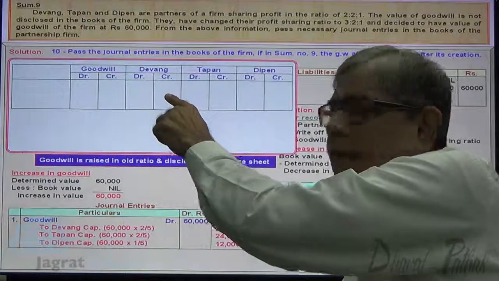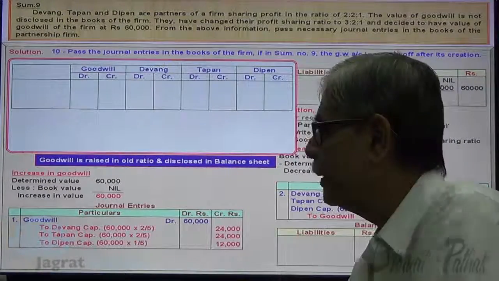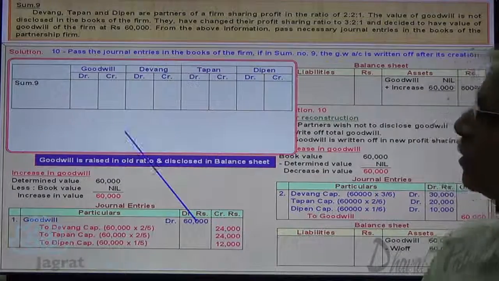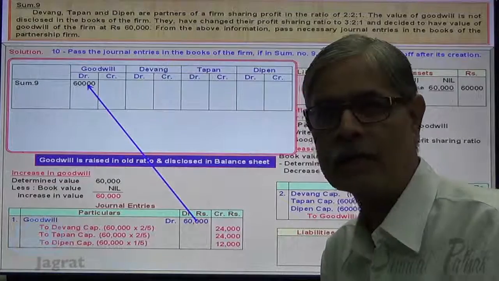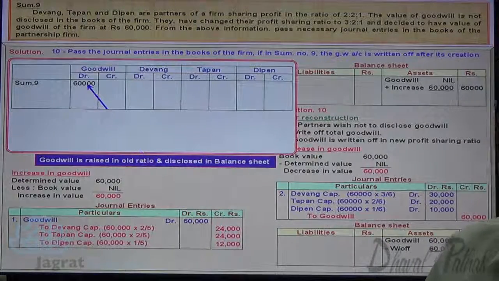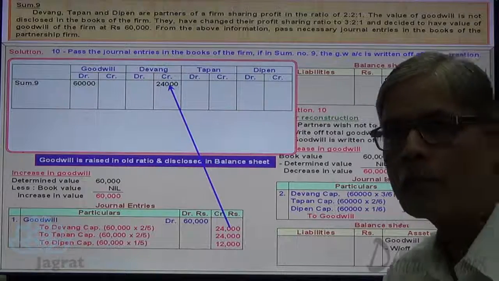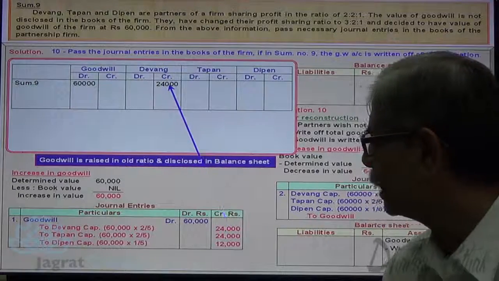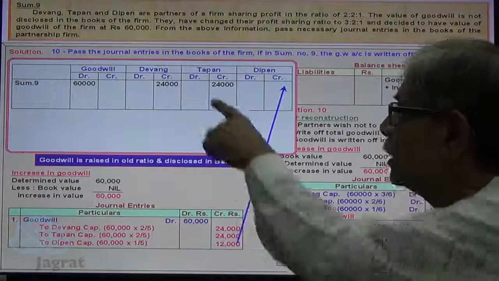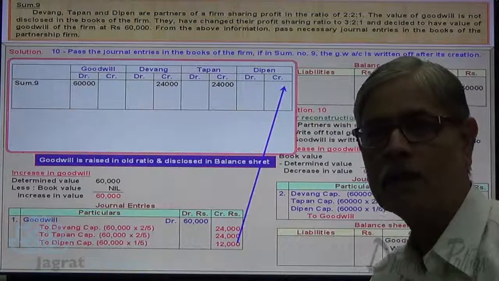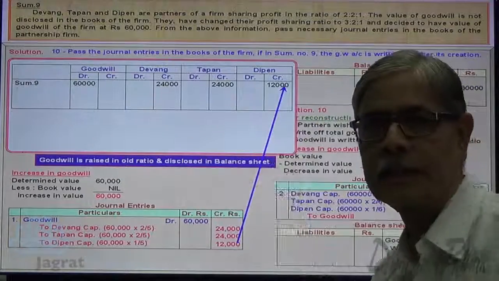Debit, credit, and so on. First entry, goodwill account debit 60,000 as per sum number 9. Devang capital account credit 24,000. Tapan capital account credit 24,000. Deepan capital account credit how much? 12,000. This is the effect of first entry.